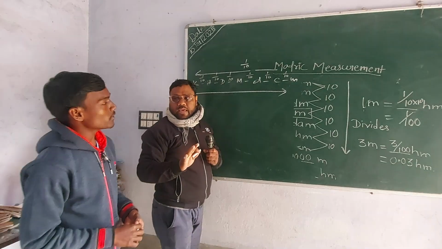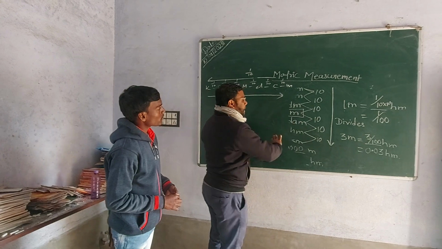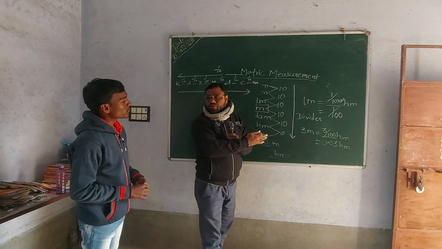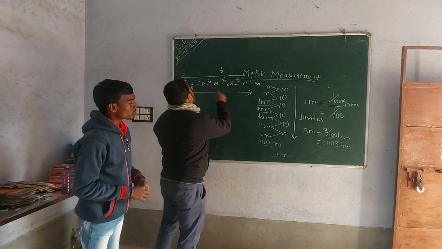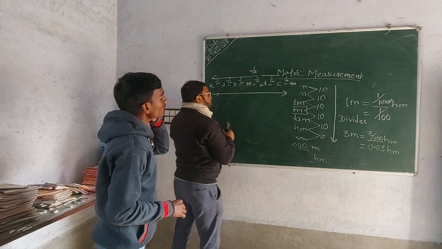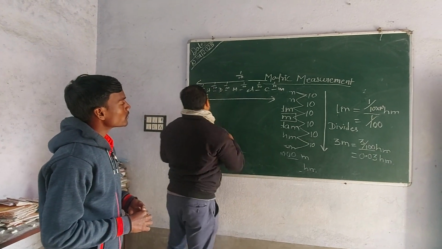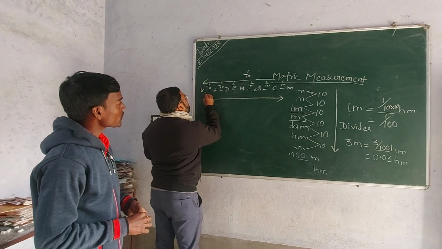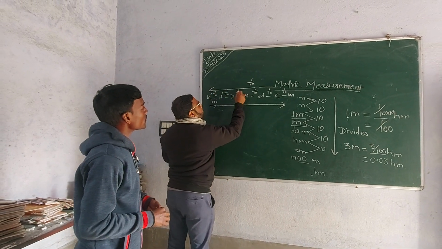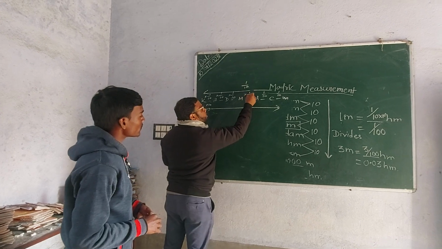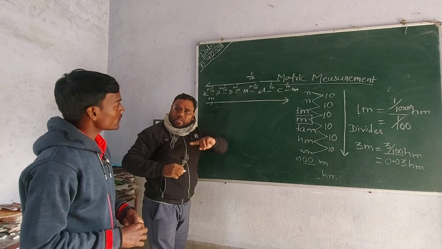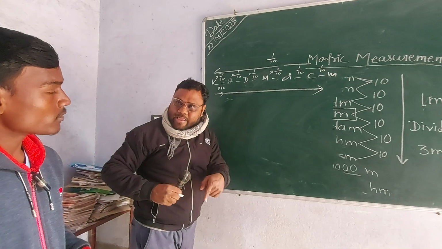Whatever you write, sometimes it creates confusion for the student. Again, if we are moving from left to right, from the higher quantity to the lower quantity, we have to multiply in each stage. I wrote here 1 by 10, 1 by 10. Multiplying by 1 by 10 means you are dividing.